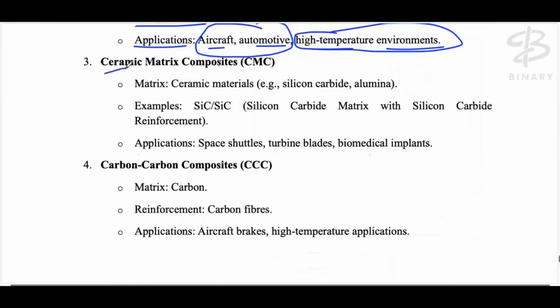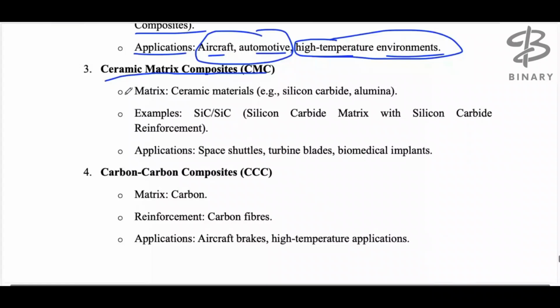Now come to the ceramic matrix composites. Here we are having ceramics as a matrix. Do you know what ceramics is? A brittle material or a ductile material? Could you define it? Whether ceramics are brittle or ductile?